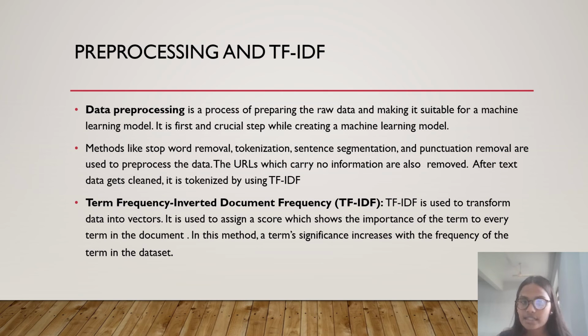After text data gets cleaned, it is tokenized using TF-IDF. TF-IDF is also known as term frequency, inverse document frequency. It is used to transform the data into vectors. It assigns a score to every term in the document which shows the importance of the term. In this method, a term's significance increases with the frequency of the term in the dataset.